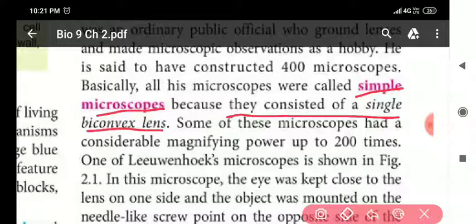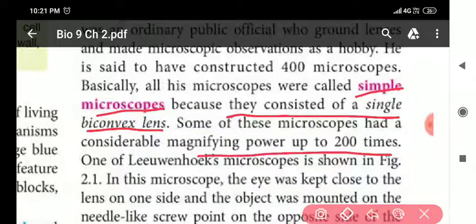My dear students, the microscopes constructed by Antony van Leeuwenhoek are known as simple microscopes because they consist of a single biconvex lens. So simple microscopes are those which are made up of only a single lens. Its magnifying power is 200 times.